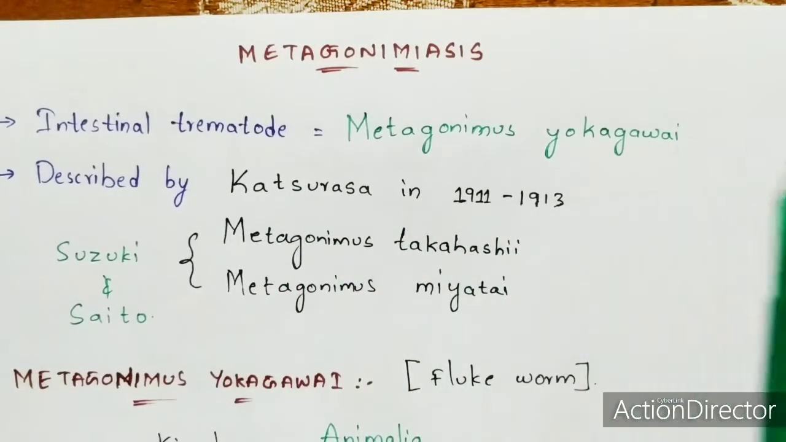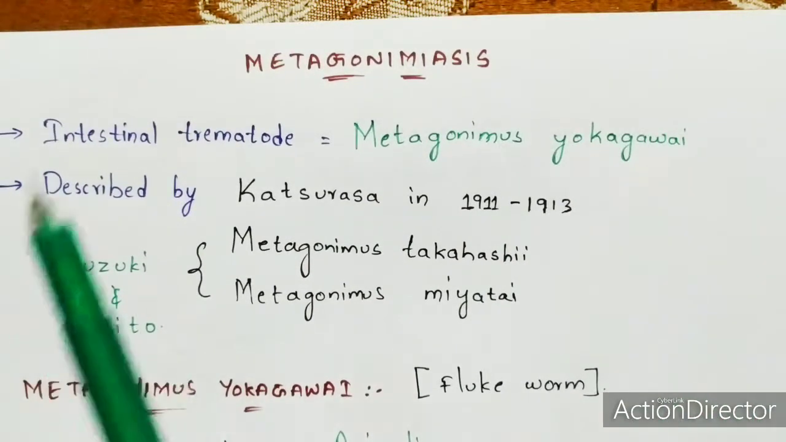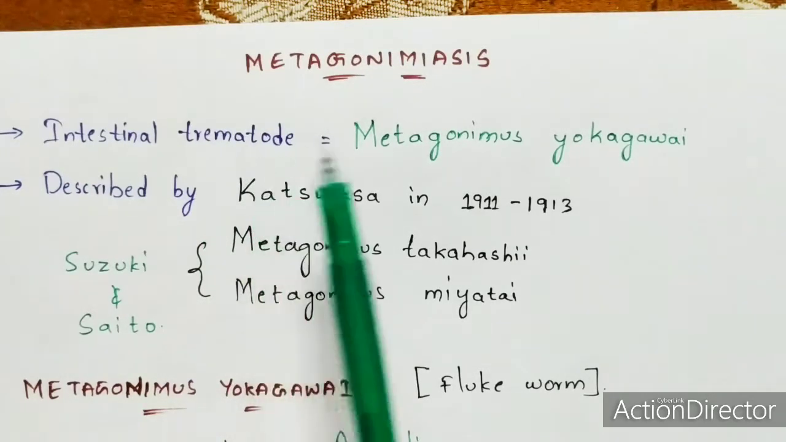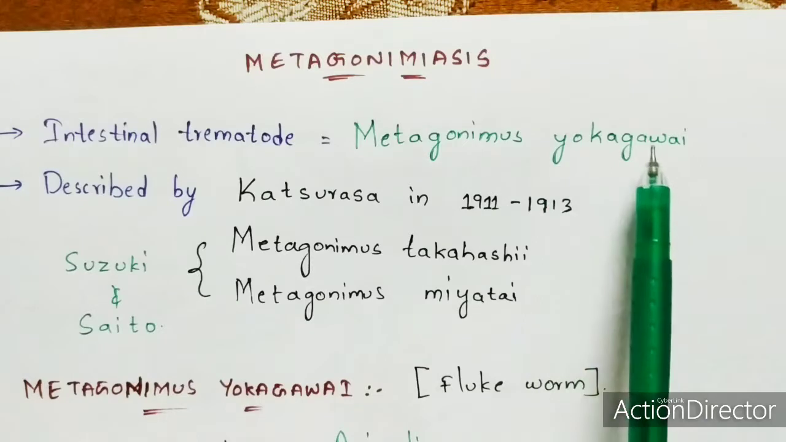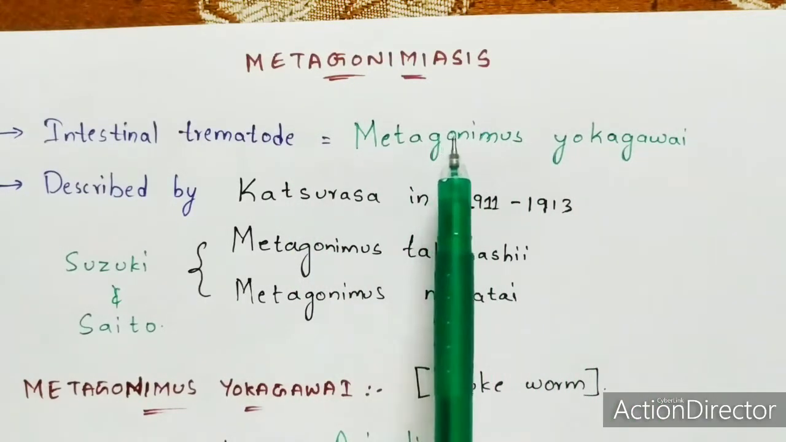So just coming to the introduction part. Normally this metagonimiasis is an intestinal disease which is mainly caused by an intestinal trematode, and the name of the trematode is known as Metagonimus yokogawai. Okay, remember this one. And here this is the intestinal fluke.